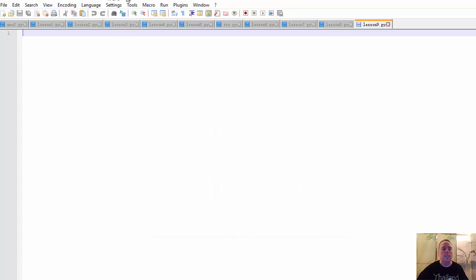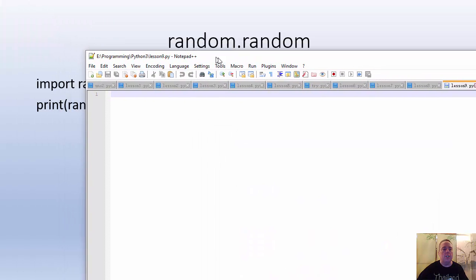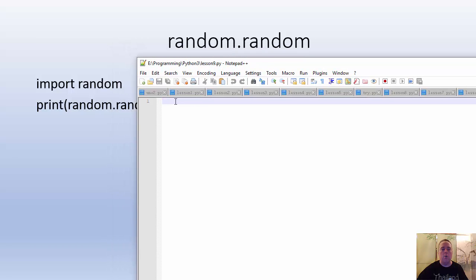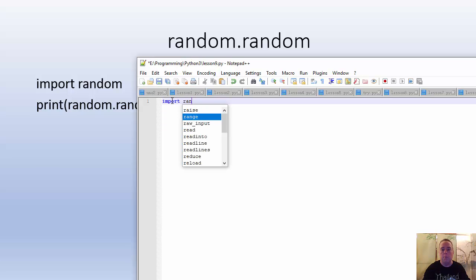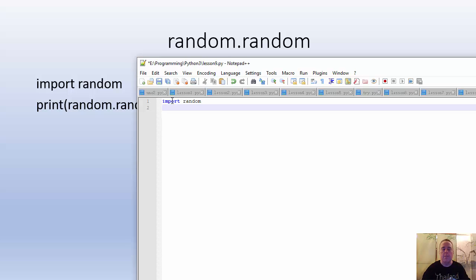All right. So now in order to use this import, even if you have a lot of functions, we want the import at the very top. Now, it is possible that you're going to have more than one import, but for right now, you only know about this one, okay? So, import random.